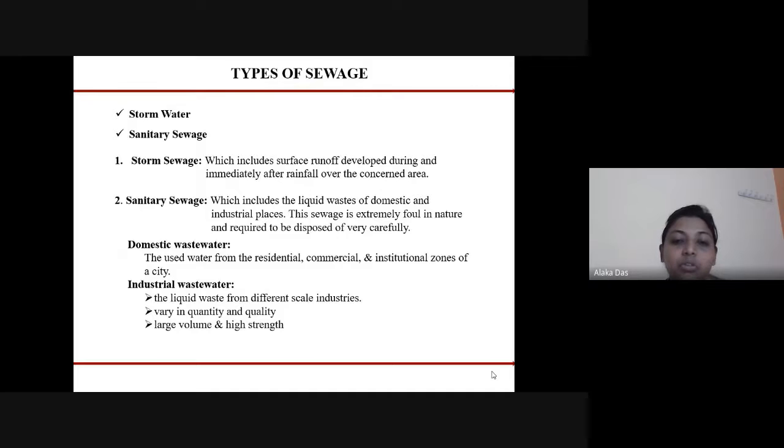From different scale industries, it has different strengths of impurities. So different treatments are required before industrial wastewater is disposed of in water bodies or on land.